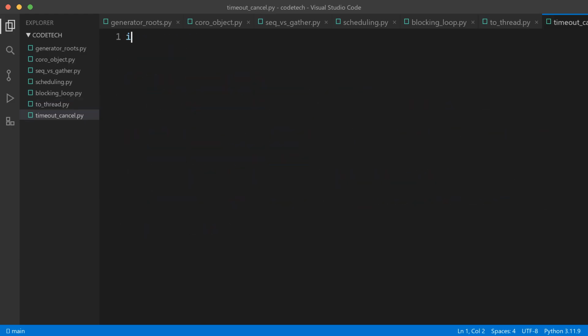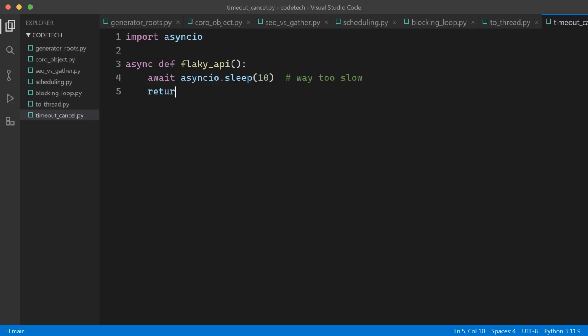One more superpower, and it's the one that made me love asyncio. Cancellation. Killing a thread in Python is somewhere between painful and impossible. Canceling a task is one method call. New file. Here's a flaky API that takes 10 seconds. Way too slow, and we're not going to wait for it.